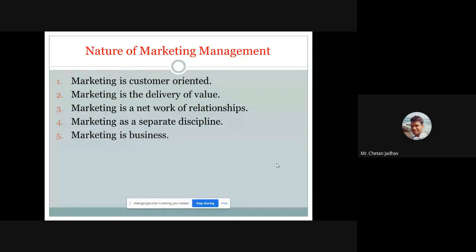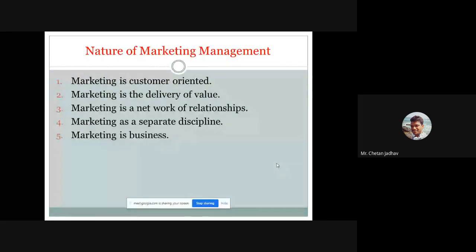Marketing is a type of business where we sell our products, achieve good profit, and also win a good share of customers. So these are some good natures of marketing management that we have to keep in mind, these 4 to 5 points, while doing marketing.